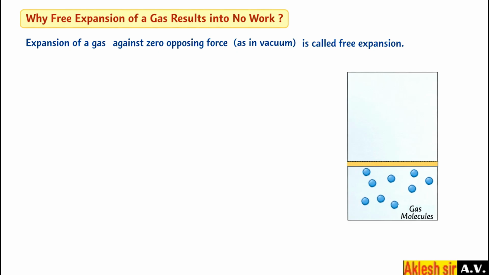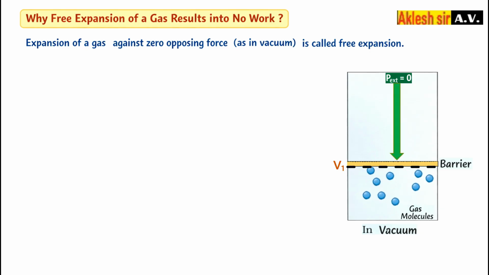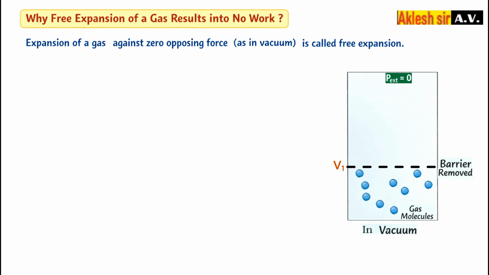Consider this gas, which initially has volume V1 when the barrier is there. Now in vacuum the external pressure is zero, which means there is no barrier. So I will remove the barrier, and the gas is going to expand, cover a certain distance, and go on expanding. Suppose it reaches volume V2.